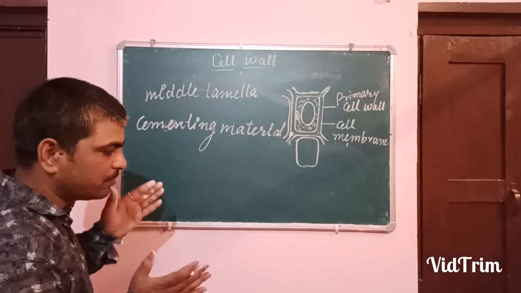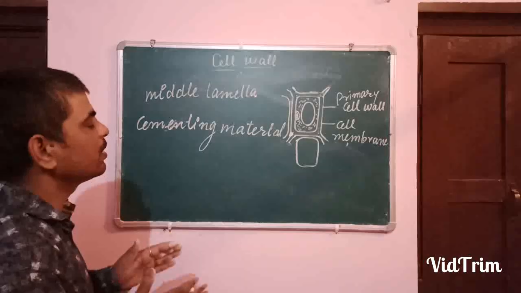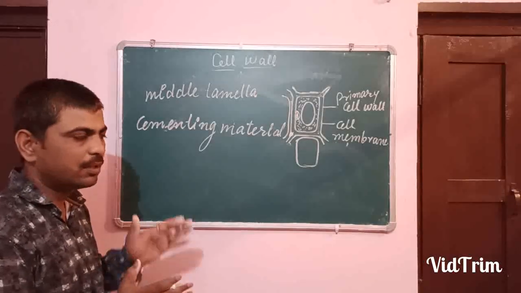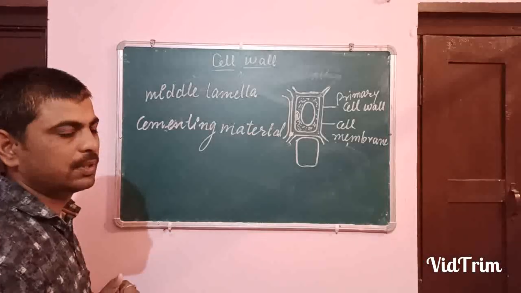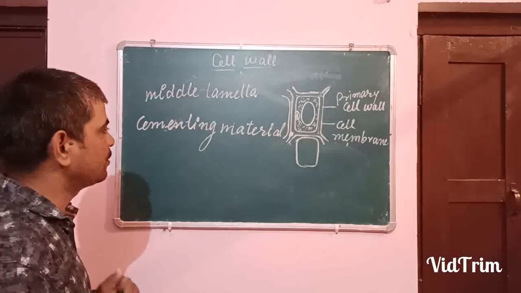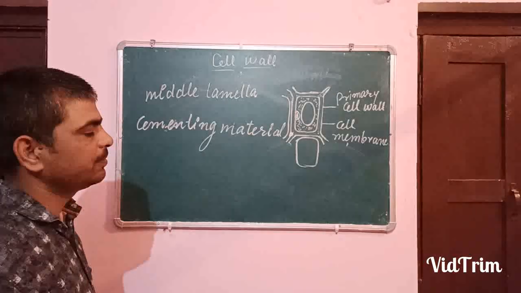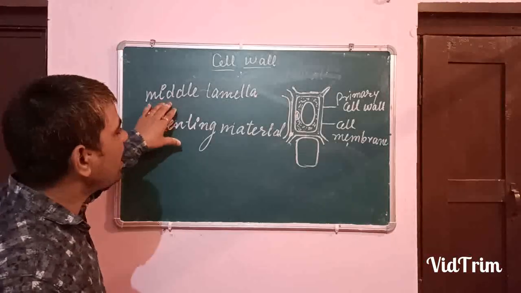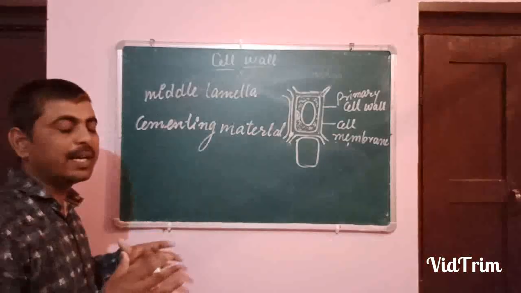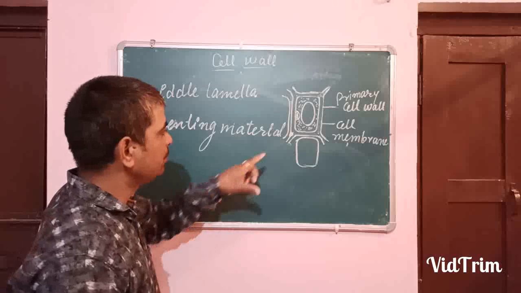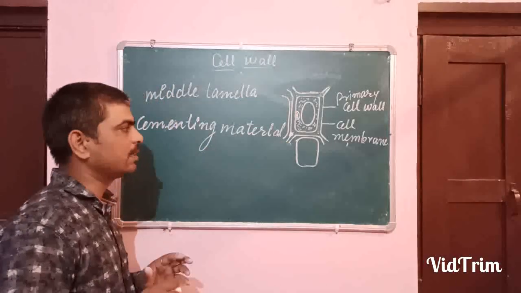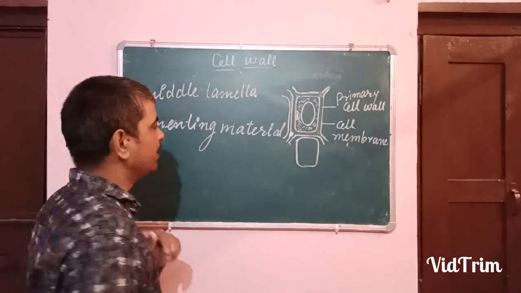You have to put some sticking substance, called cement, between the bricks to make them stick together, and that will make the house strong and make the walls stand straight. Similarly, this middle lamella also joins the adjacent cells together. Because of the middle lamella, the adjacent cells are joined together.